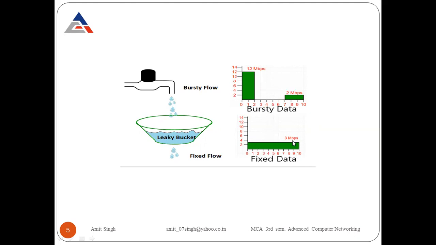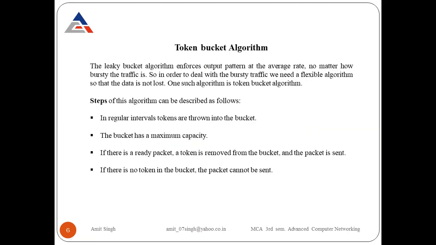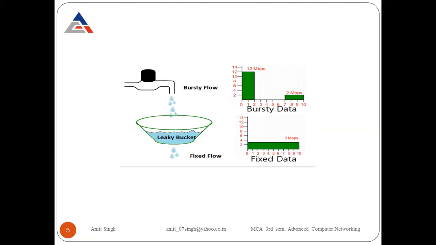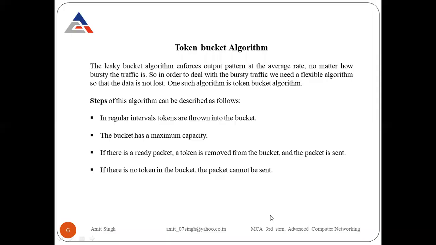And at the receiver side, we can also receive the 30 packets of data. But the difference is, at the sender side the flow is bursty, but at the receiver side the flow is fixed. So this is the leaky bucket. Clear? This is the method of the leaky bucket algorithm, which is used to control congestion in the network.